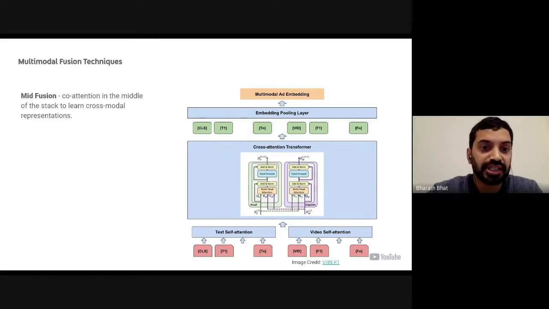Note that the cross-attention layer can be placed at different levels of the stack, such as after a few self-attention layers, as shown here, and this turns out to be important, as we discuss in our results.